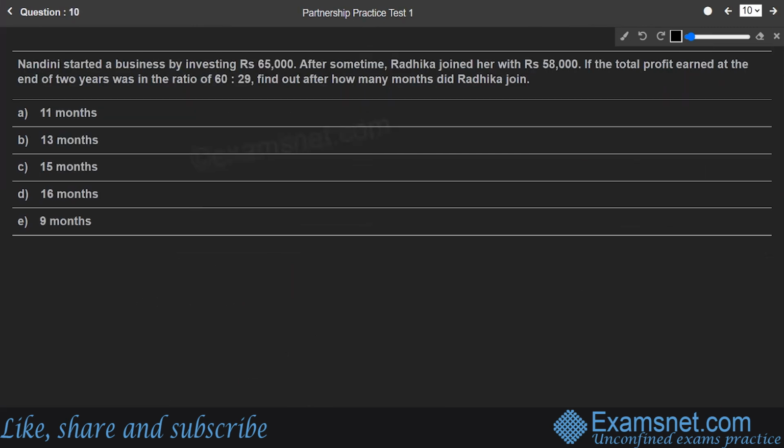Next, question number 10. Nandini started a business by investing rupees 65,000. After some time, Radhika joined her with 58,000. The total profit earned at the end of 2 years was in the ratio 60 to 29. So the basic concept remains the same. The profit will always be distributed in the ratio of investment into time between all the partners. Let us find out the parts of each and every partner.